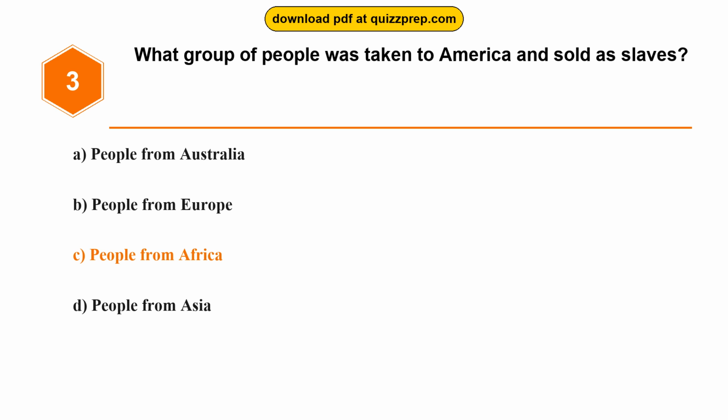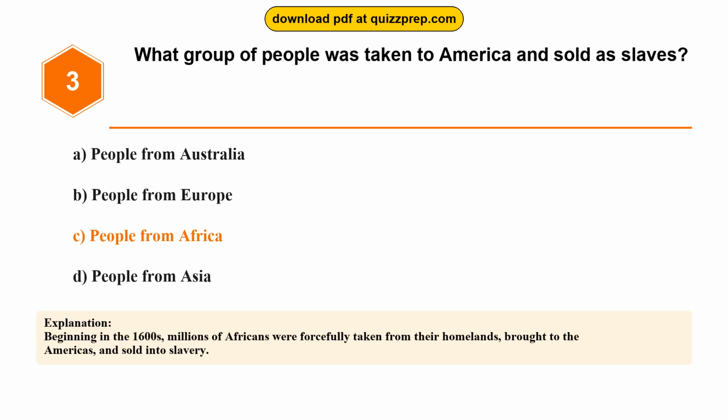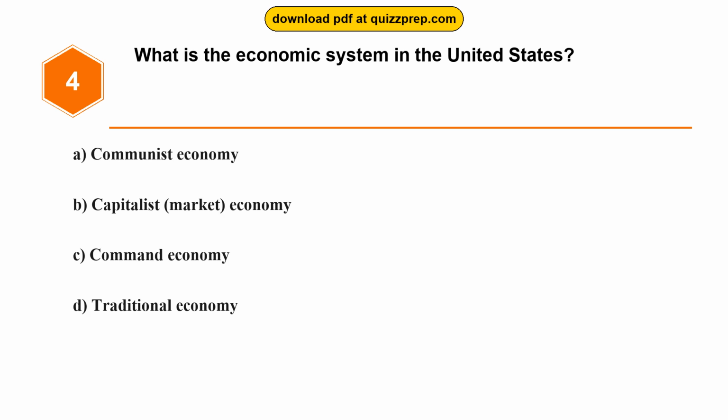People from Africa. Beginning in the 1600s, millions of Africans were forcefully taken from their homelands, brought to the Americas, and sold into slavery. Question 4. What is the economic system in the United States? Option A. Communist economy. Option B. Capitalist, market, economy. Option C. Command economy. Option D. Traditional economy.